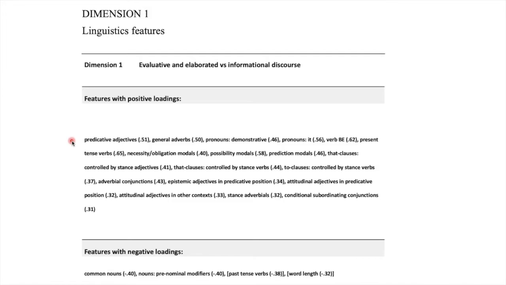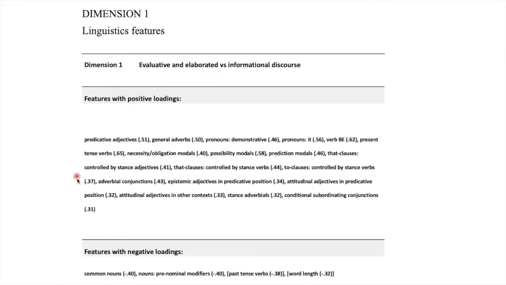Once we have the results of the factor analysis, we then try to figure out why these linguistic features tend to co-occur in certain communicative situations, and what are the underlying functions that they tend to perform by their co-occurrence. This will lead the researcher to a functional interpretation of the dimensions and their labels. So basically, in a multidimensional analysis, a functional interpretation tries to capture the functions shared by certain co-occurring features.